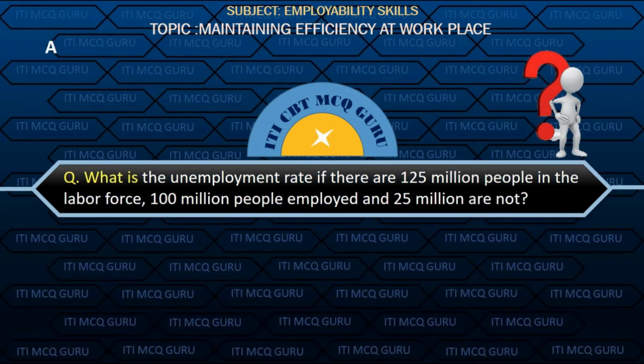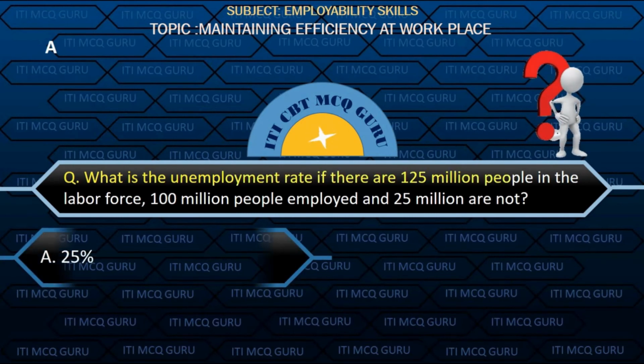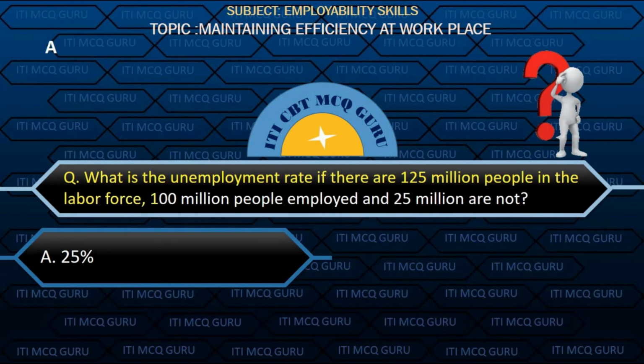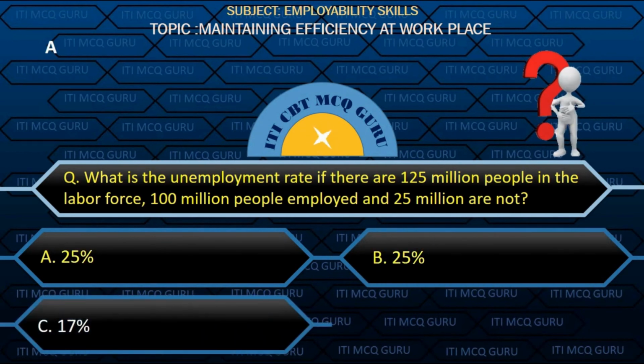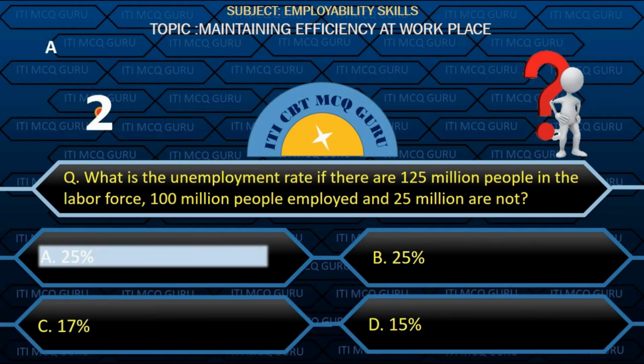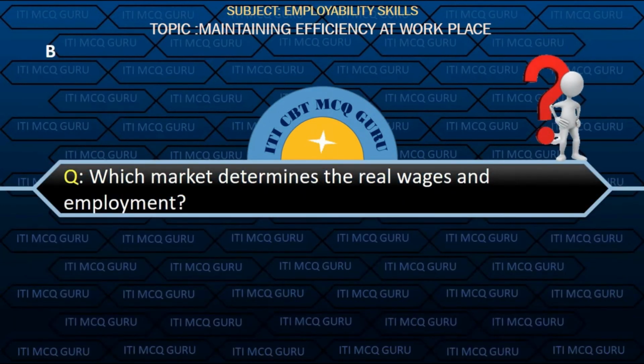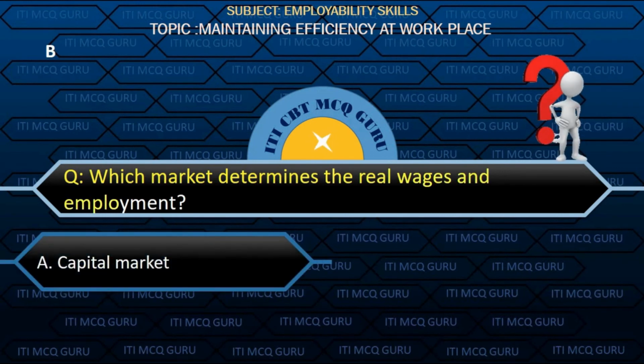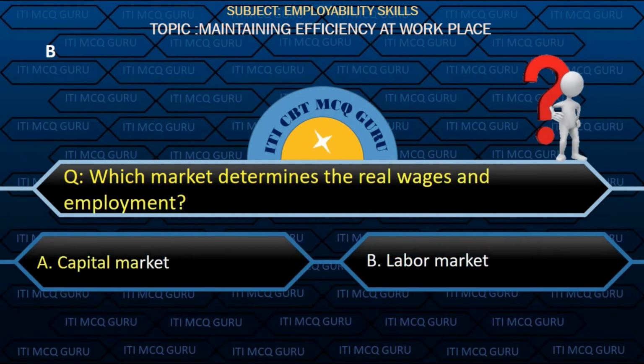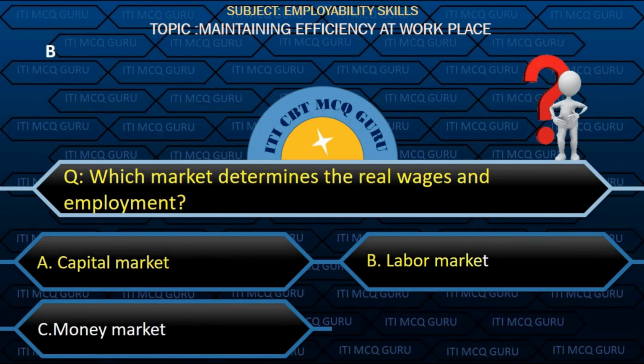What is the unemployment rate if there are 125 million people in the labor force, 100 million people employed and 25 million are not? Option A, 25%. Which market determines the real wages and employment? Option B, labor market.